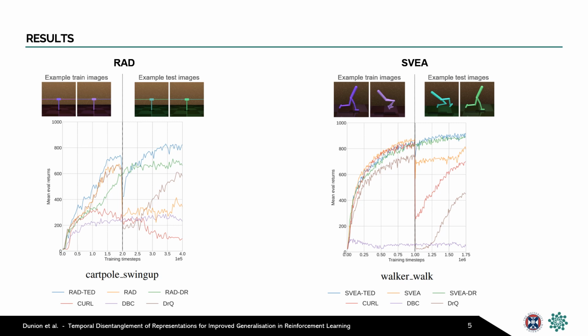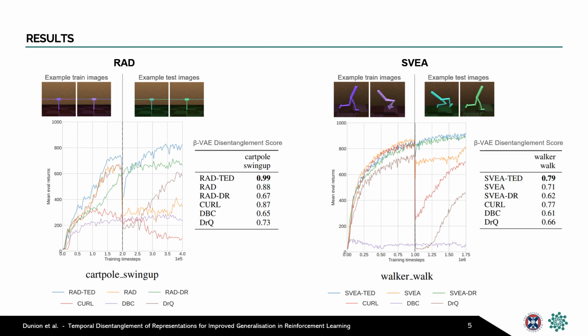We also evaluated the beta VAE disentanglement metric to measure the extent to which the learned representation is disentangled, and show that TED improves the disentanglement of the base algorithm, where a score of 1 is the highest for a fully disentangled representation.